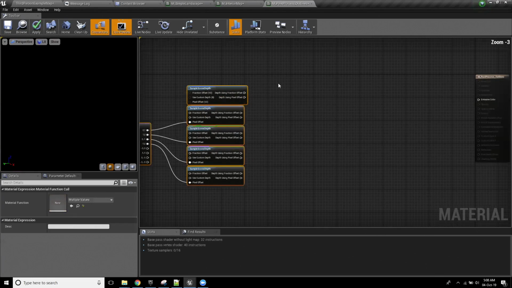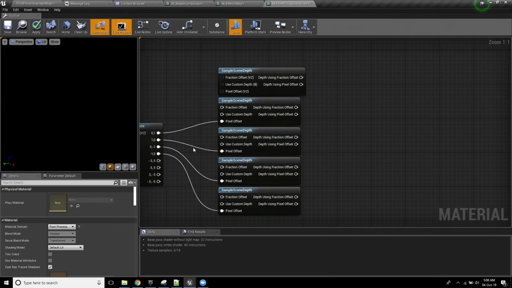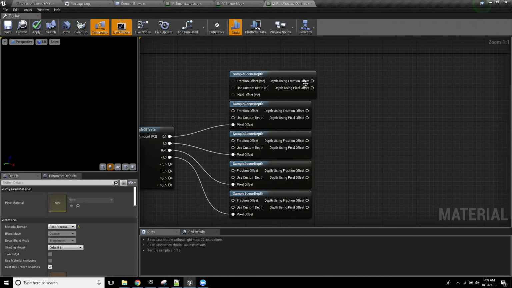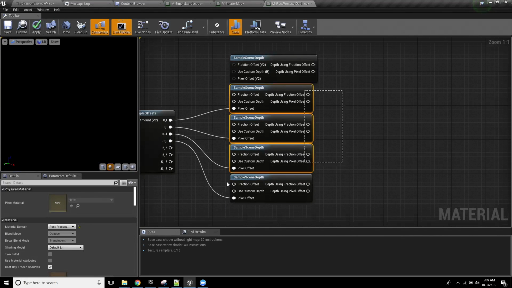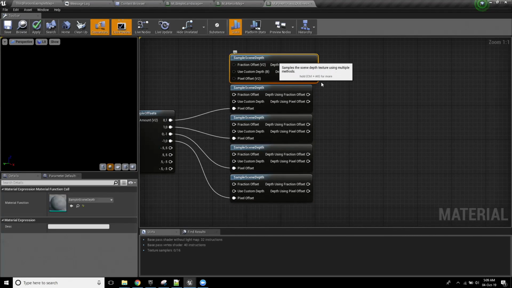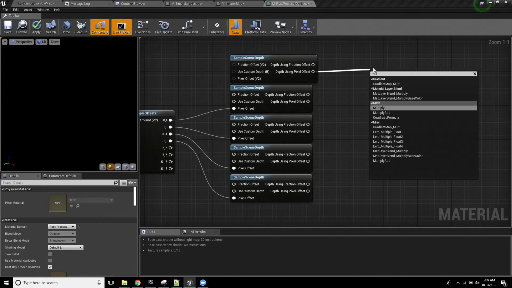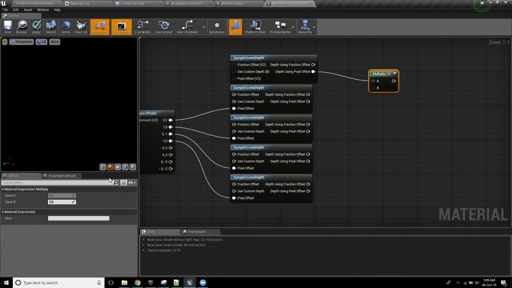Okay, and you're probably like, all right, but that sounded like a reasonably complex task of evaluating these things. But actually, it's kind of not. All I need to do is add all of these together, and then see how different they are to this one. To do that really just means multiplying this by -4, because there are going to be 4 of these things, and then adding everything together.